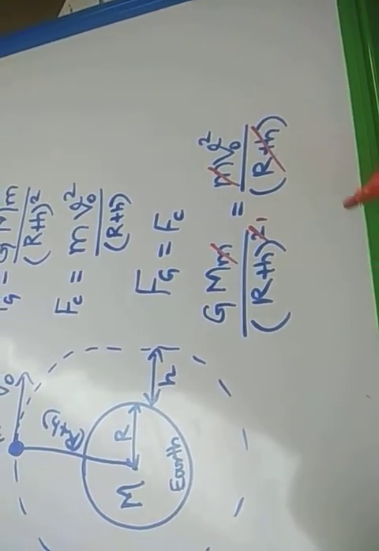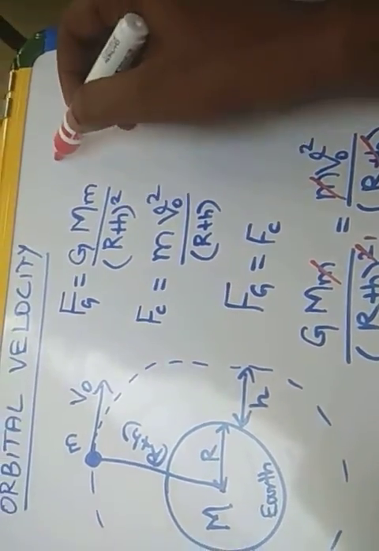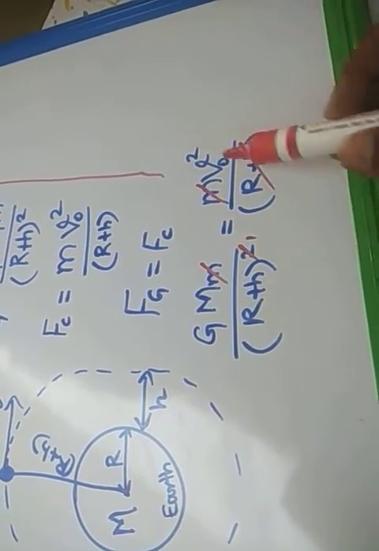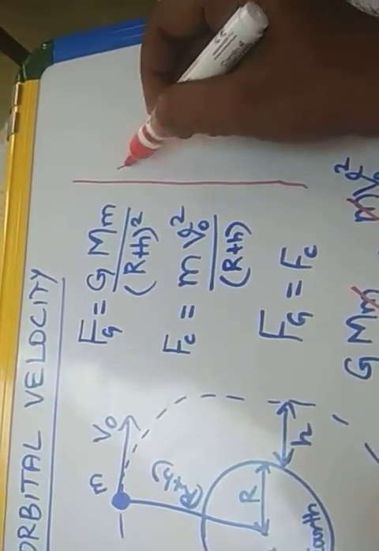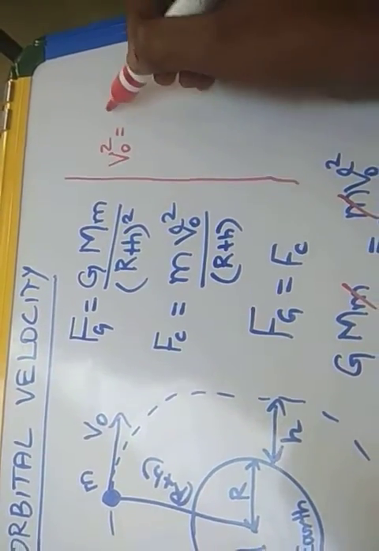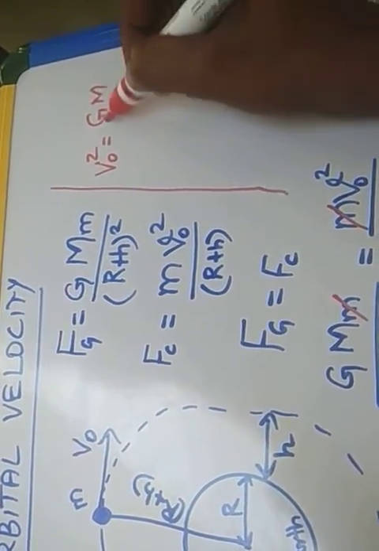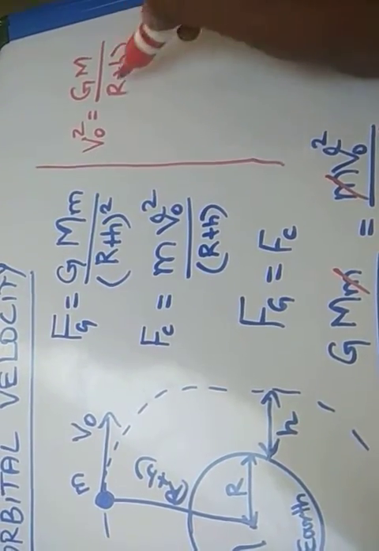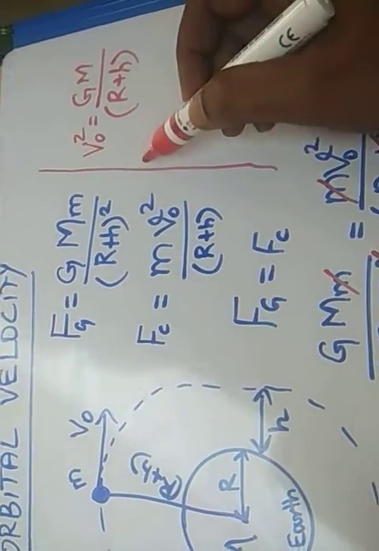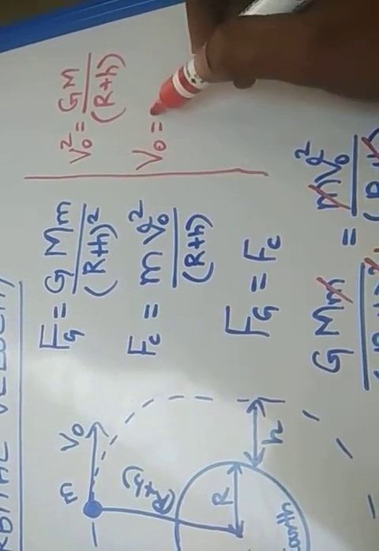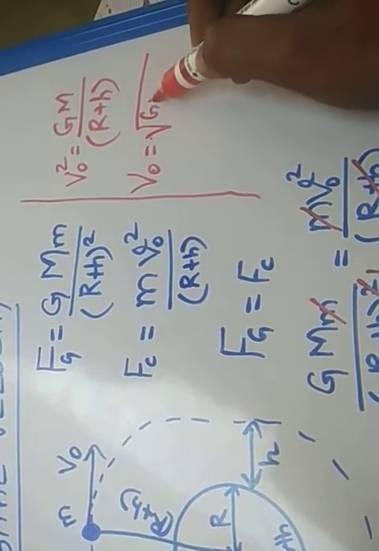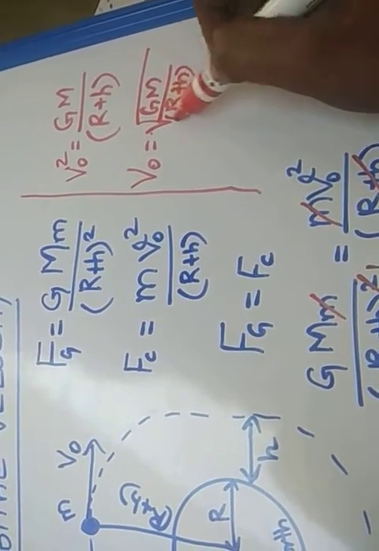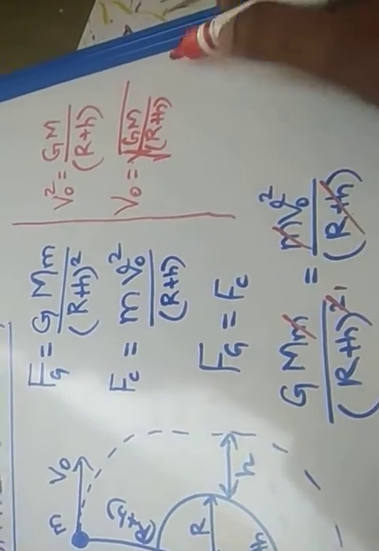This is 1 time. So finally we get an answer: G m by r plus h into v naught squared. So v naught squared is equal to G m by r plus h alone. So the orbital velocity is equal to root of G m by r plus h. So dear students, this root will be with the r plus h only.